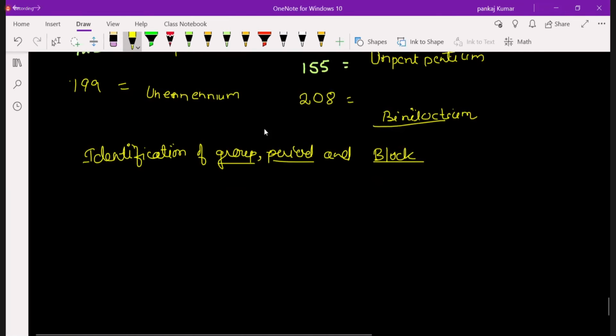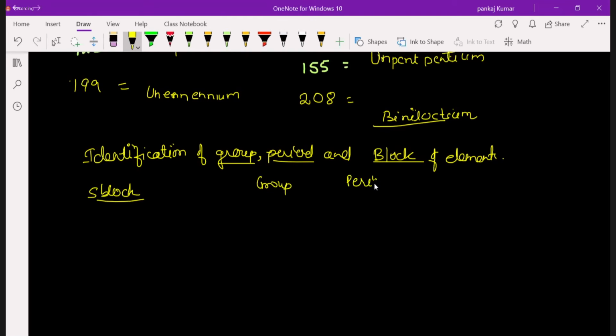Now, how do you identify the group, period, and block of an element? This is also a very important question. For example, if you take the S block element, how do you find the group and period? So let us write here group, and let us write this side is period. Now, how do you identify the group? In S block element, electrons are filled into the NS, which will be 1 to 2. If you put NS1, that belongs to group 1. If you use NS2, that belongs to group 2. So N will be the period here. This is the N period.